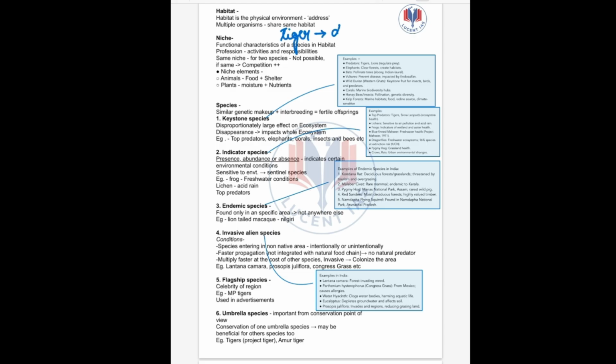Tiger feeds on deer, deer feeds on grass. Due to various occasions, if tiger gets displaced or disappears, then what will happen? Deer will consume all the grass and the whole grassland ecosystem will turn into a desert. So the presence of tiger is very much important for preservation of the ecosystem.